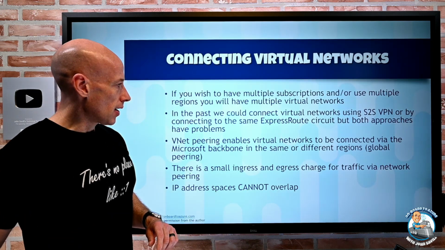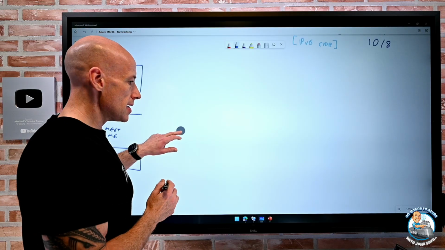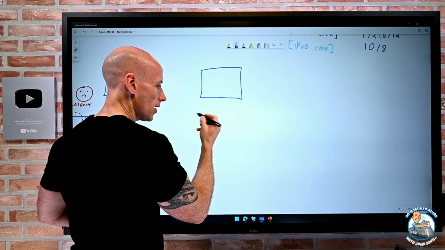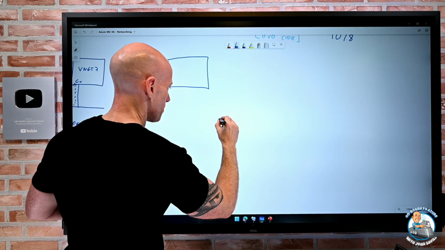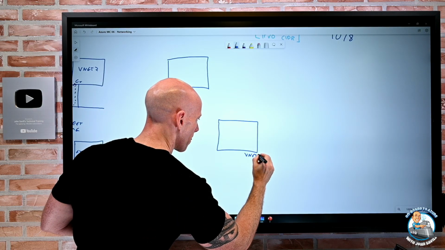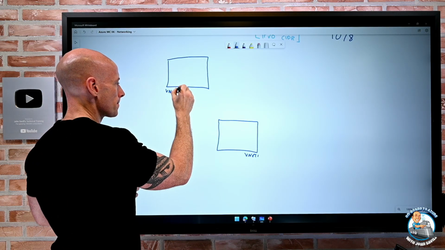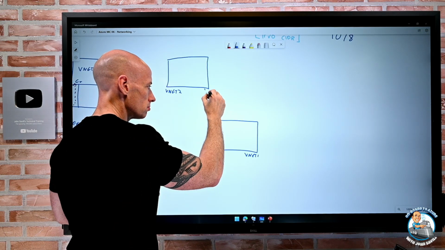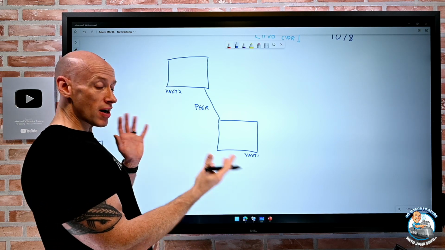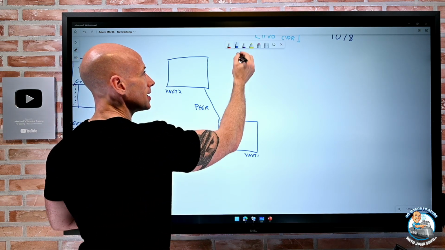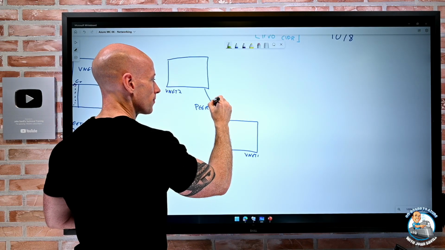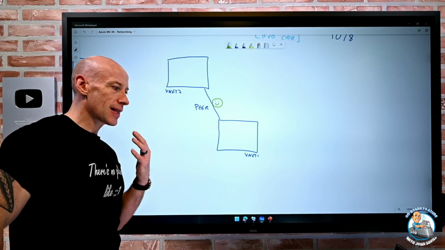So what this would now look like in our picture is, okay, we'll draw the same idea, I'll draw it here. I want to use this picture for some other stuff as well. So we'll say this is VNet 1, this is VNet 2, and I'm just going to peer them. And again, there's global VNet peering, and there's just regular, which would be in the same region. It doesn't really matter, but now this is just going to work. So we'll give this a smiley face. This is the best option to connect things together.